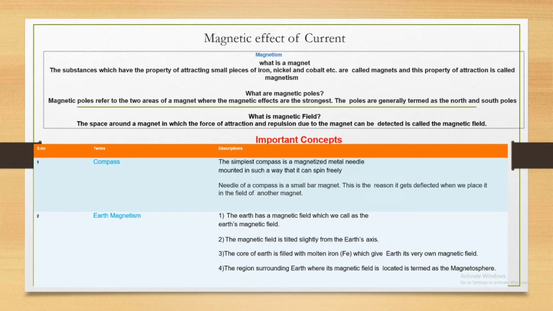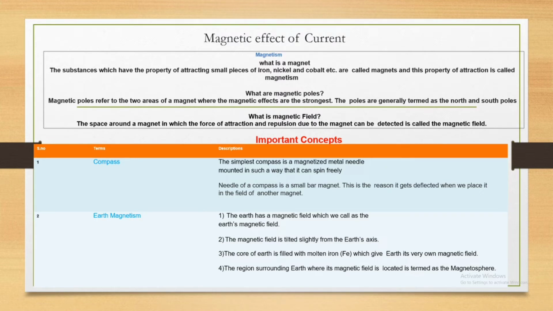After that, the compass. You already know a compass is just like a small bar magnet. It is deflected when we place it in the field of another magnet. Earth magnetism. You already know the earth has a magnetic field, which we call the earth's magnetic field.